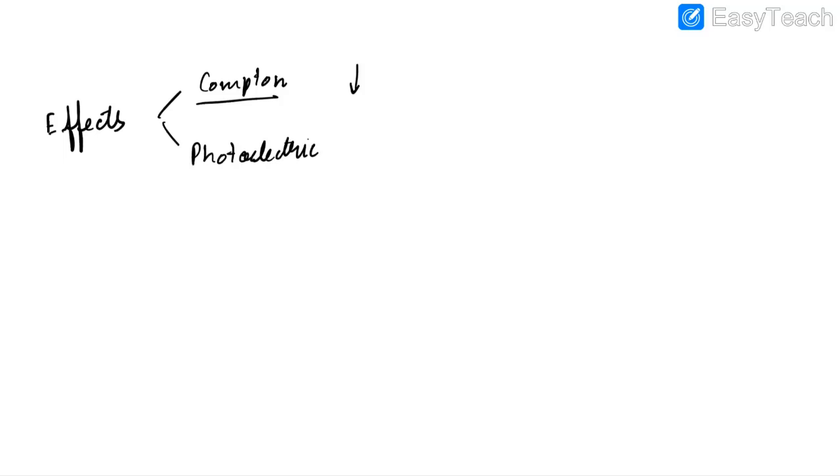In case of photoelectric effect, we have to try to maximize the photoelectric effect. Remember, photoelectric effect is the reason for contrast. That is, it is the reason why we are able to differentiate bone and soft tissues in X-rays. So we have to try to maximize photoelectric effect, whereas we have to try to minimize Compton effect.